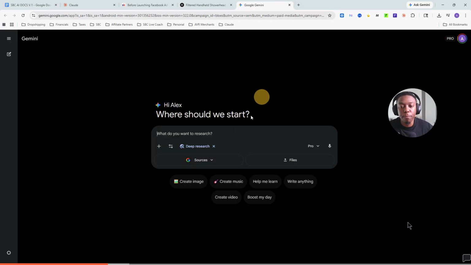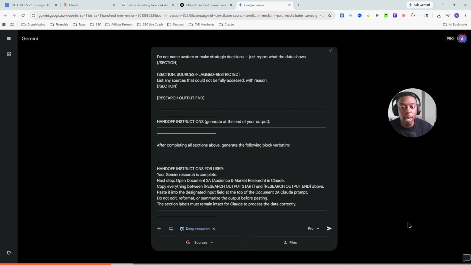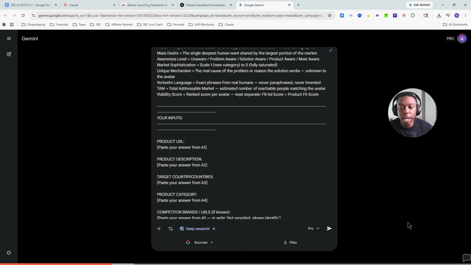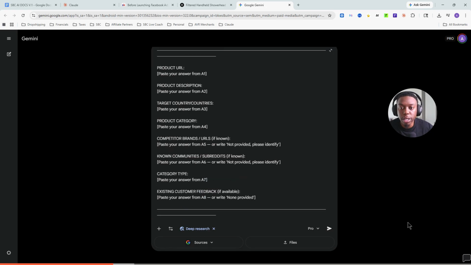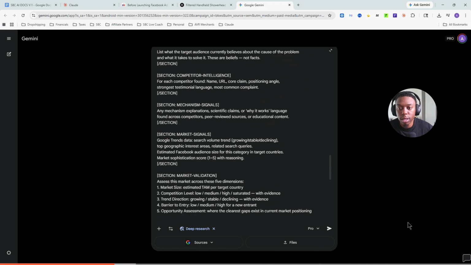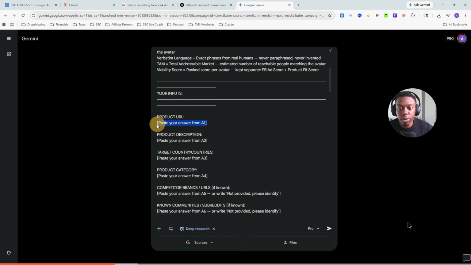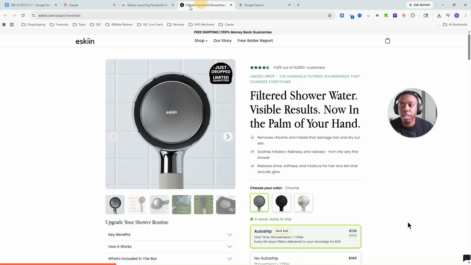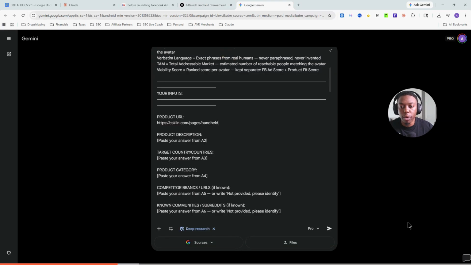I'm going to go over to Google Gemini. Remember to make sure deep research is on and make sure you're on pro mode here. Okay, and then paste that in. We're going to hit this full screen icon that pulls up the full screen. And then from here, under where it says inputs, this is where you put your input. So the first input is your website URL. Oh, accidentally scrolled back down. So we're just going to remove that. And I'm using this person's brand here. So throw that in.